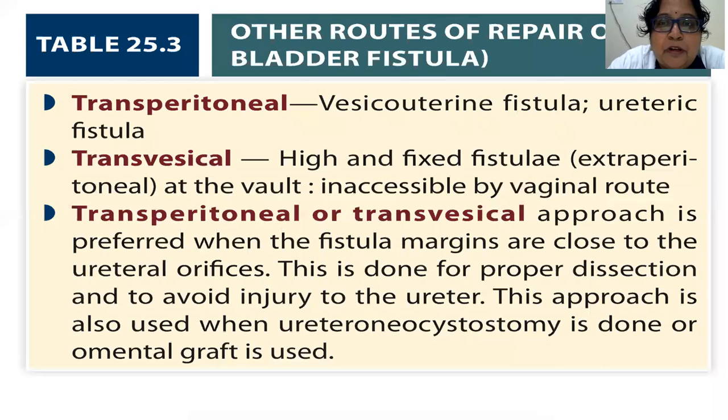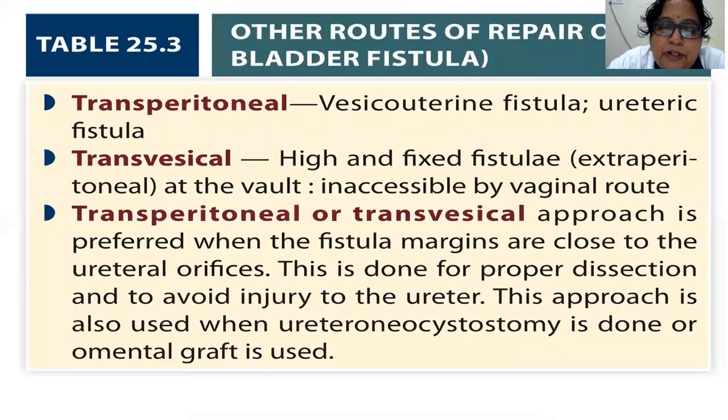So what are the other routes of repair of bladder fistula? They are transperitoneal route, which is done in case of uterine fistula, fistula between the bladder and the vagina, or in case of ureteric fistula. Transvesical is for high fistula in the bladder. They can be repaired from above through the bladder.